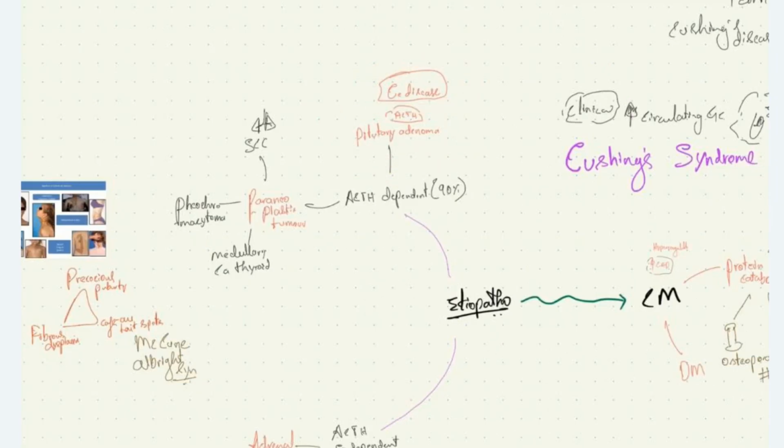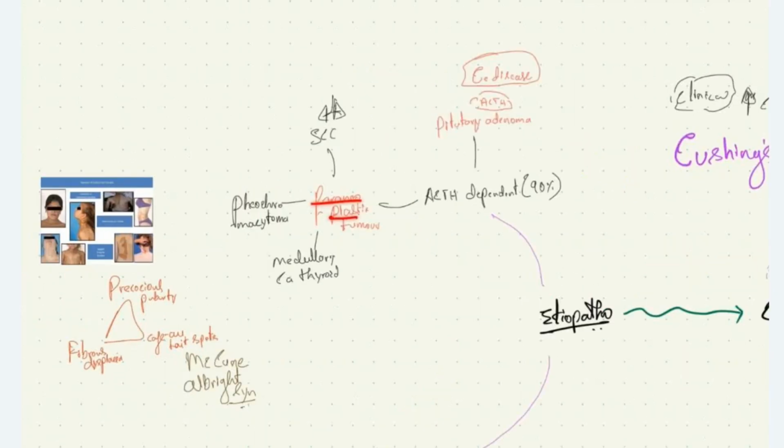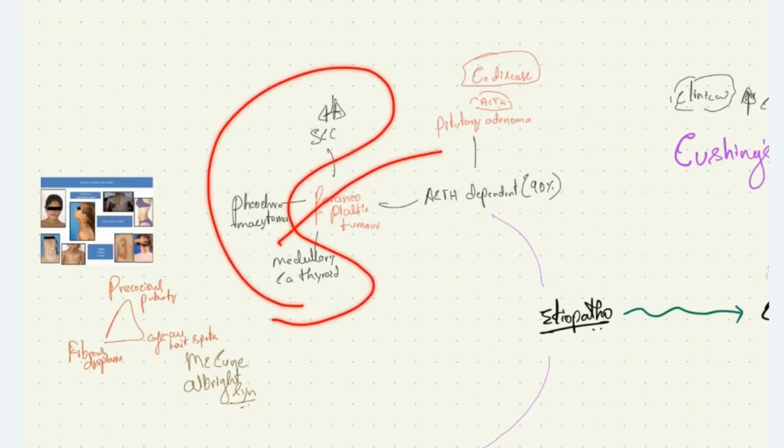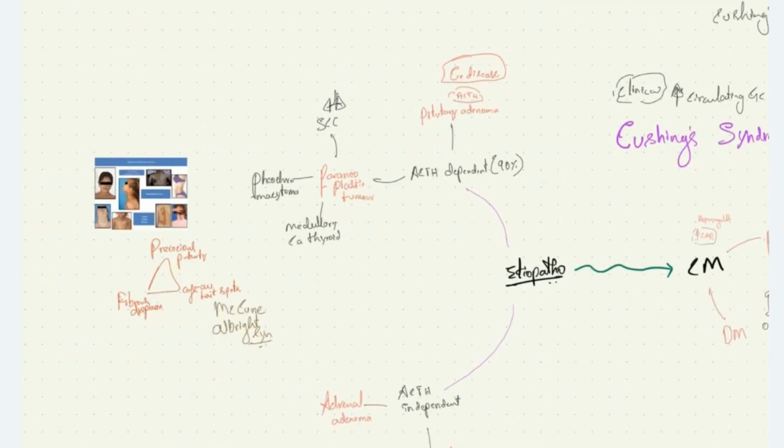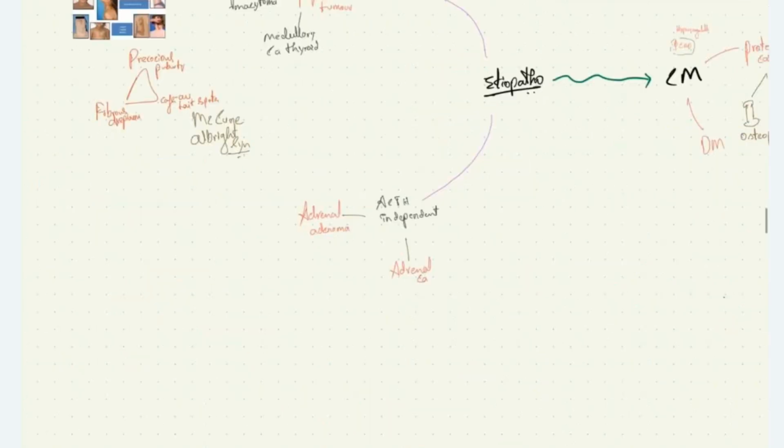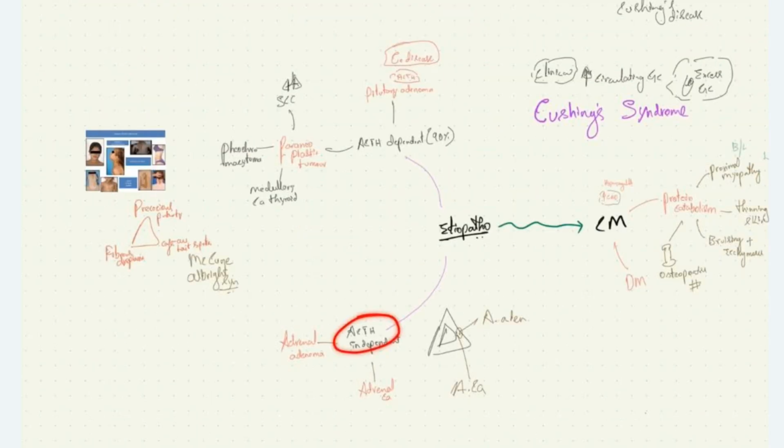ACTH can also be secreted by an ectopic tumor mass, which is called paraneoplastic syndrome. We see small cell carcinoma of lung, pheochromocytoma, and medullary carcinoma of thyroid secreting ACTH, causing Cushing syndrome. What are the ACTH independent causes? The ACTH independent causes will be adrenal tumors. We have adrenal adenoma, which is a benign disease, and adrenal carcinoma, which is a malignant disease, as the ACTH independent causes of Cushing syndrome.